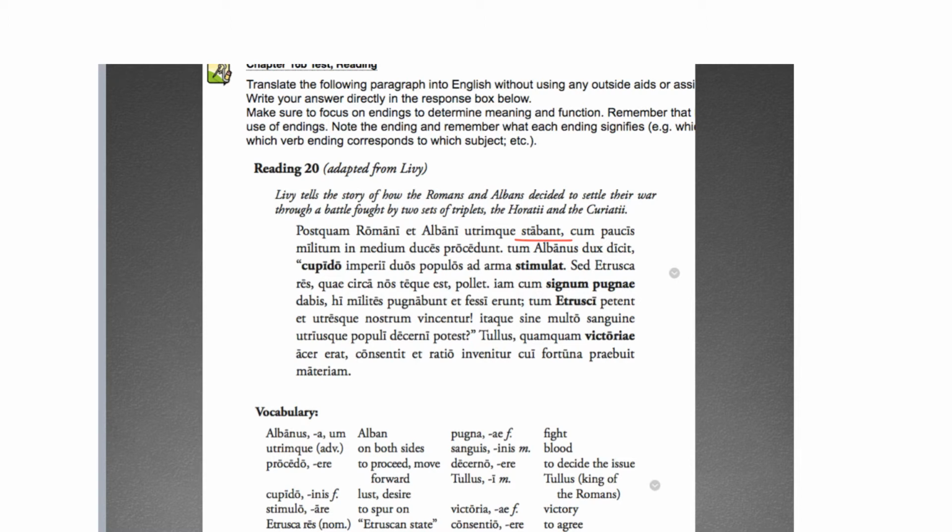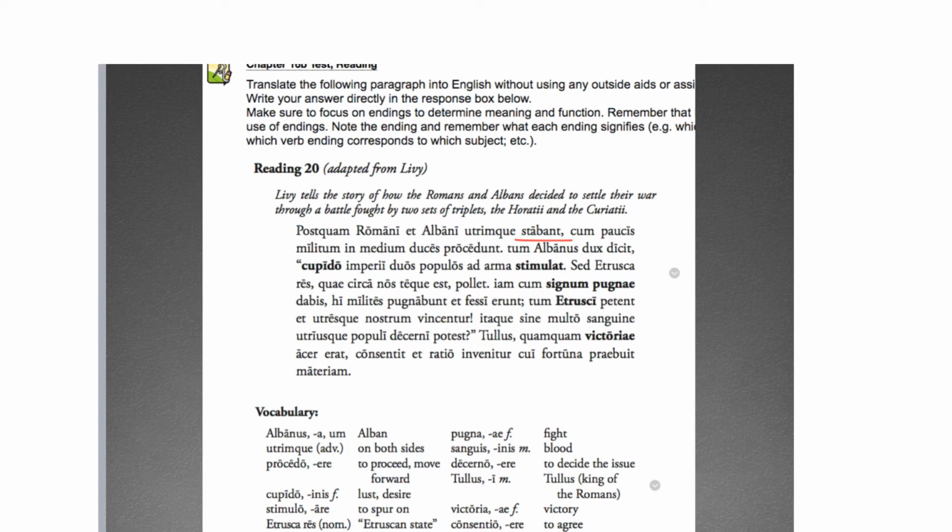In medium prepositional phrase, duces on its own, plural, procedunt plural, so that's going to be our subject. So after the Romans and the Albans were standing on each side, the leaders proceeded with a few of the soldiers into the middle. All right, I'll do one more sentence.